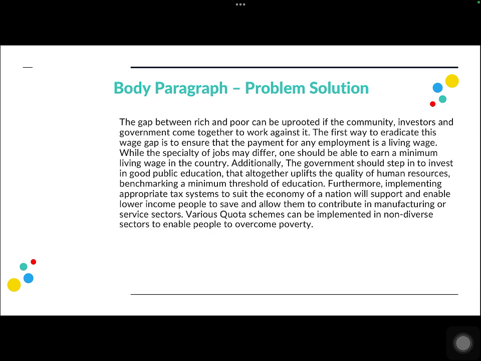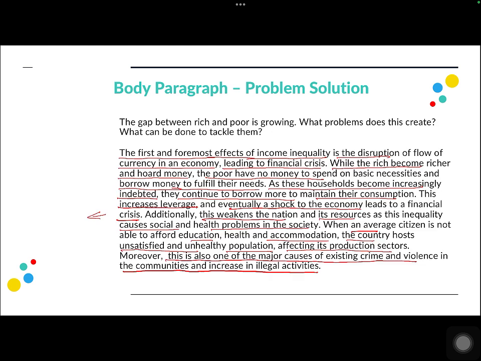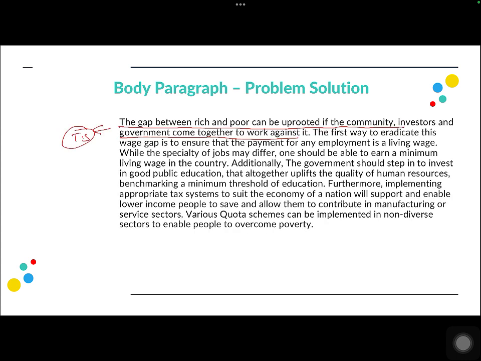Moving on to the second paragraph, where I'll be mentioning the solutions that a nation could take to tackle this issue: the gap between rich and poor can be uprooted if the community, investors, and government come together to work against it. So this is my topic statement. If you did notice, I did not mention a topic statement in the first paragraph, but again, this is a structure that you follow. If you think that you have a lot more ideas to write, and you are still reaching the word count without writing the topic statement, you can still choose to go with that approach, but writing a topic statement is always a better choice.